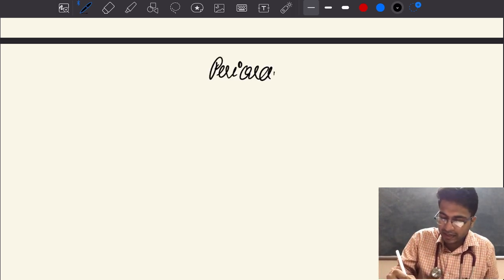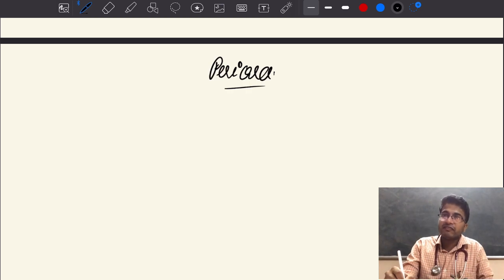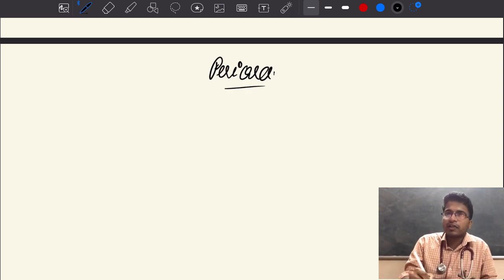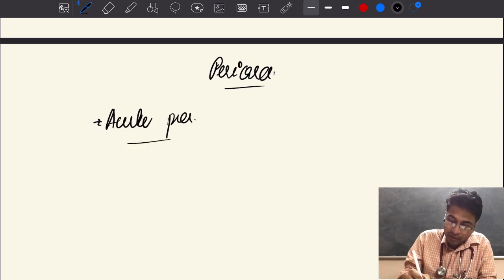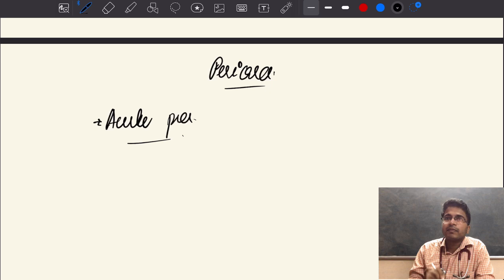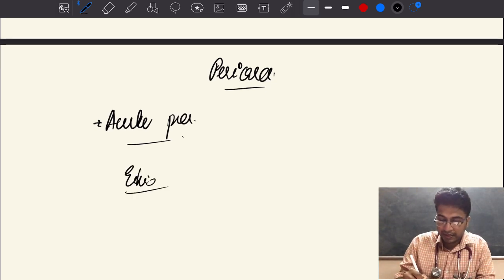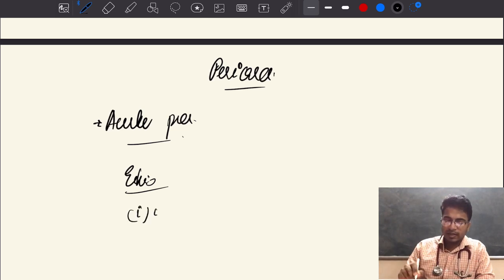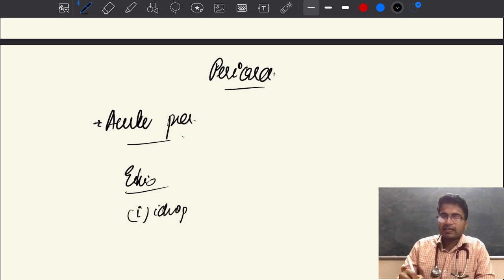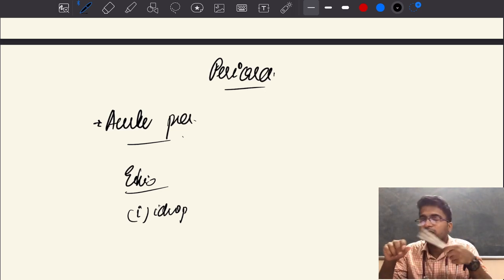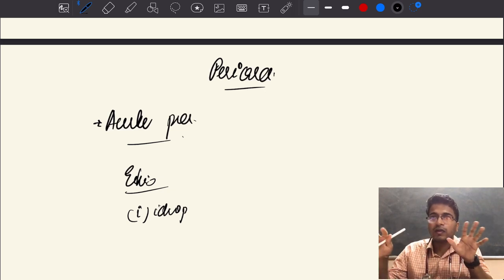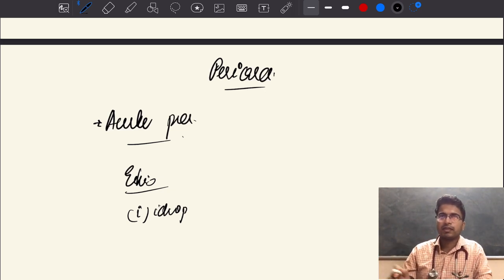What is called pericarditis? Pericarditis is nothing but inflammation of the pericardium. So it can be divided into acute, subacute, and chronic based on the chronicity as we discussed. So what is called acute pericarditis? Acute pericarditis is nothing but the sudden inflammation of the pericardium, which can be caused due to what etiologies. The most common etiology is idiopathic. So it's very funny actually. It's idiopathic, but it's actually presumably viral. So we can't go and investigate all these viral pericarditis, so we call it idiopathic pericarditis. But it's mostly presumed to be a viral cause.